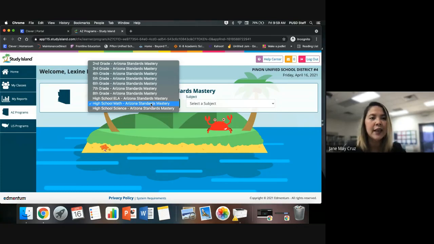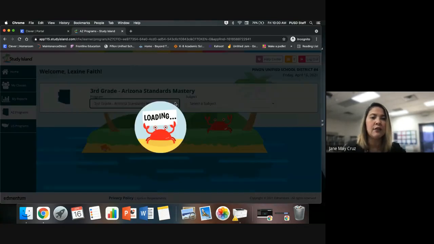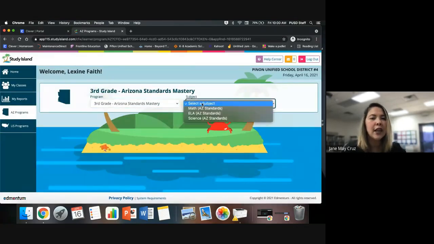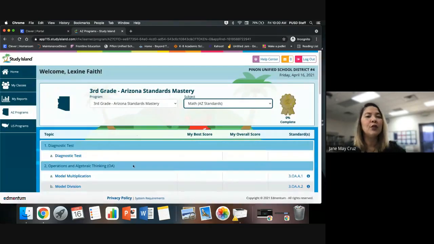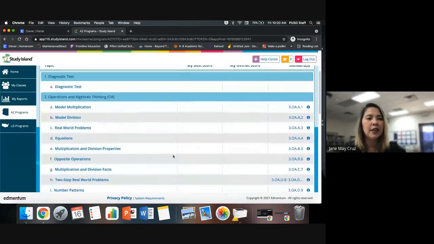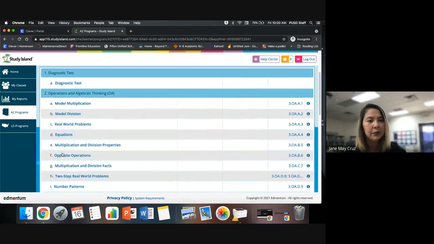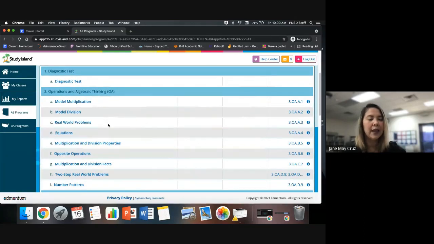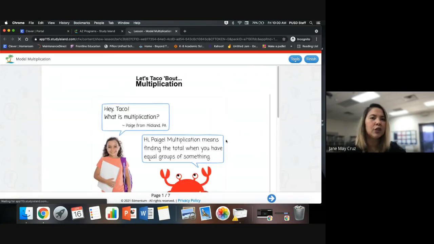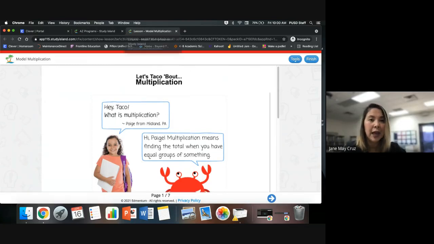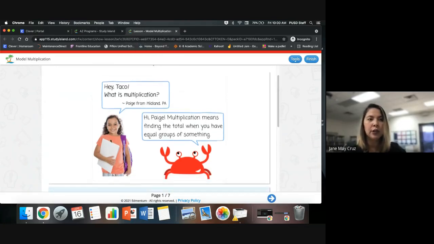So in my case, I have Lexi, she will be in third grade next year. So I'll just go back to third grade and select the subject that I think she needs help with. So I will be choosing math. And then, as you will see here on this side, you'll be seeing diagnostic and the topics that will be covered for the third grade standards. So just click one of them and click lesson. Okay, when you click the lesson, it will automatically take her to a different tab, but it's still about model multiplication.